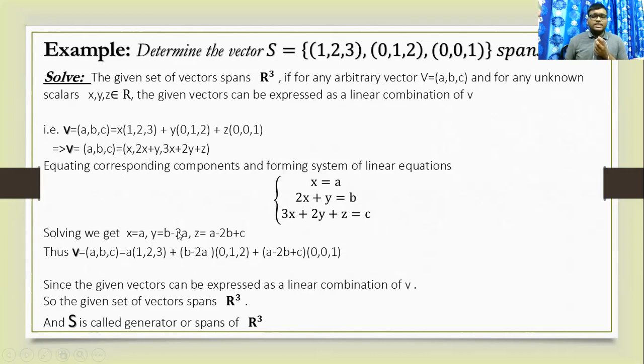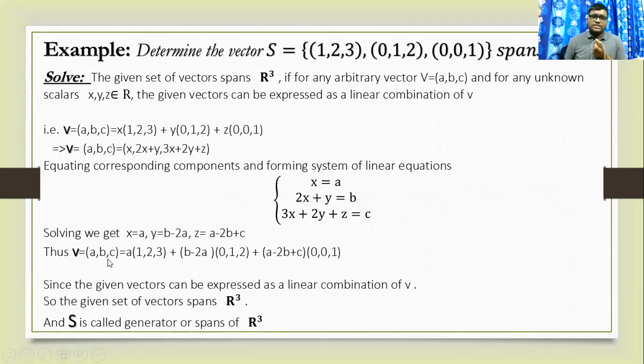Solving, we get x equal to a. Solving this equation, we get this, and thus we can write the following linear combination of sets: a into (1, 2, 3) plus (b minus 2a), whatever we get from the previous line, and (0, 1, 2) comes from our vectors field, and (0, 0, 1) and (a minus 2b plus c) comes from our z values. Since the vectors can be expressed as a linear combination of v, the given set of vectors spans R cube.